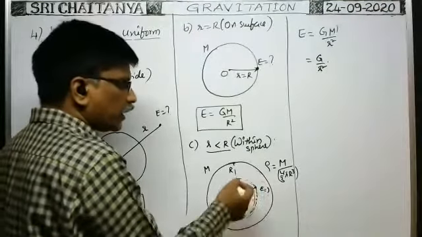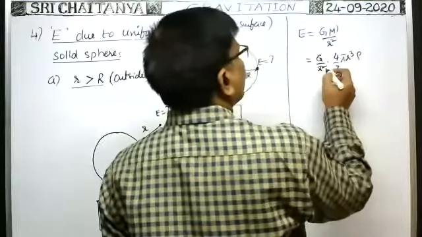So G by r squared into M dash, the mass of this solid sphere, means volume into density. The volume of this sphere is 4/3 pi r cubed, into density rho.